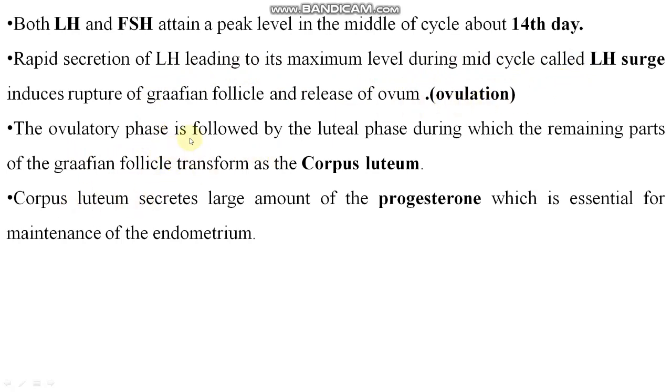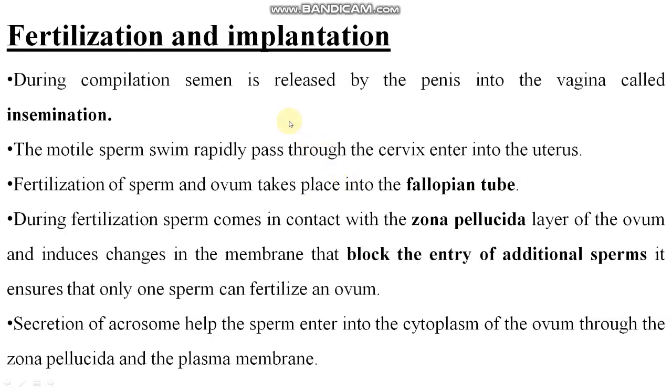See, ovulatory phase, corpus luteum secretes large amount of progesterone. What is corpus luteum? The ovulatory phase is followed by the luteal phase, during which remaining part of the Graafian follicle transforms as the corpus luteum. कुछ पार्ट ग्राफियन फॉलिकल का रह जाता है जो कि ट्रांसफॉर्म होता है आपके कॉर्पस ल्यूटियम में, राइट? But corpus luteum does not form at the time of pregnancy. Remember it. Now comes the fertilization and implantation.